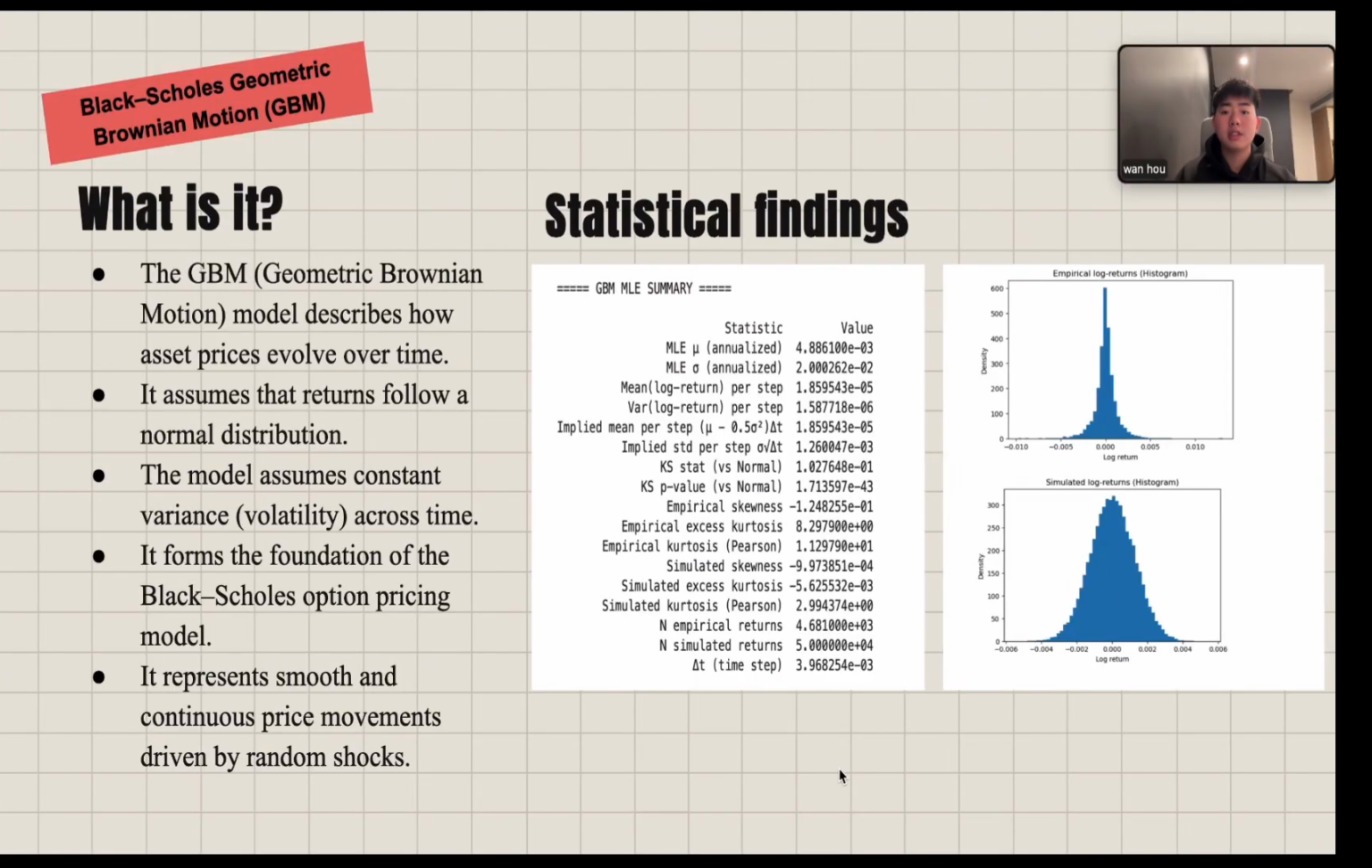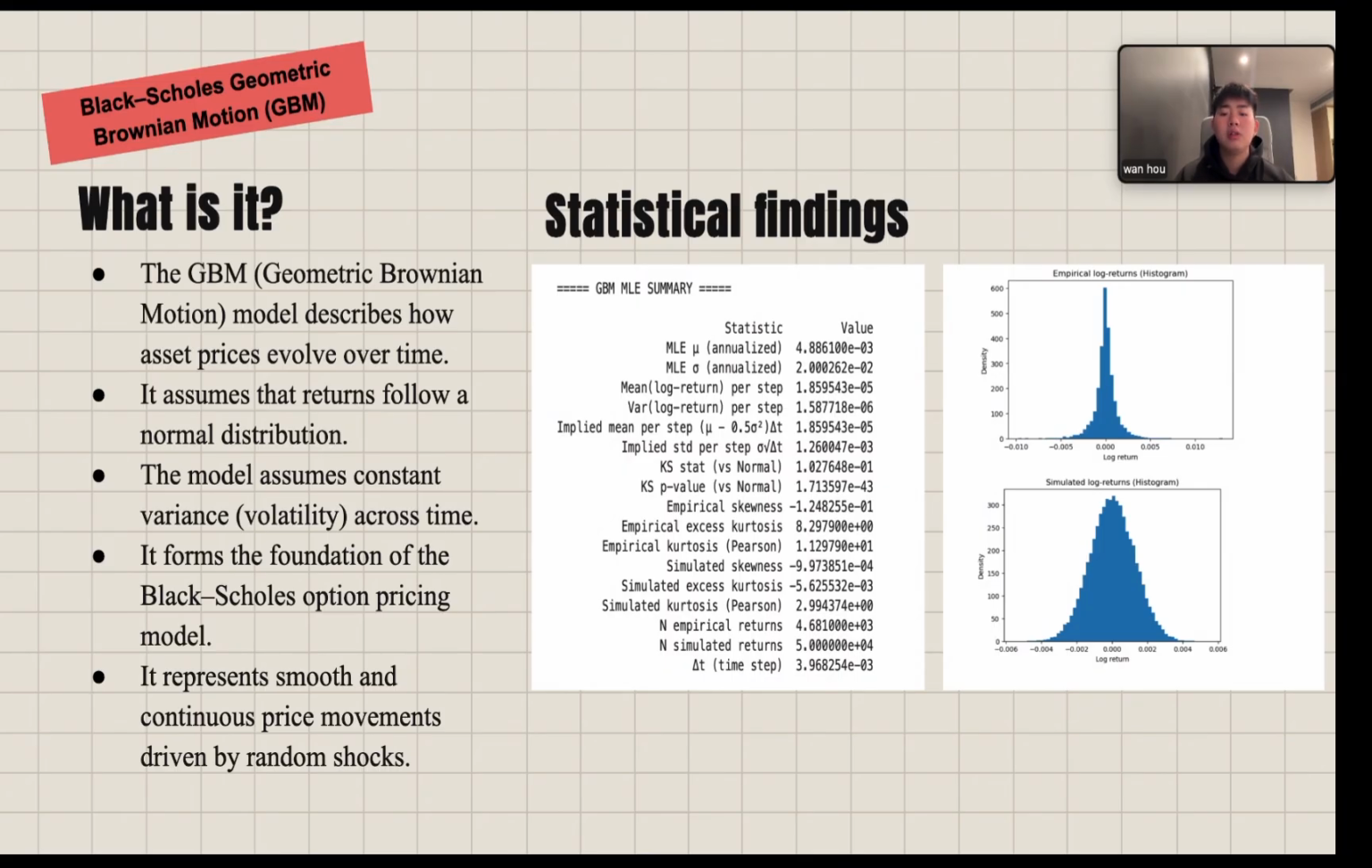GBM, geometric Brownian motion, is a simple model that describes how asset prices evolve over time. It assumes returns are normally distributed and volatility stays constant. In other words, price moves smoothly with random fluctuations. This model is the foundation of the Black-Scholes option pricing framework. Looking at the result on the right, we can see the annualized drift and volatility are both quite small, which makes sense for the real market.